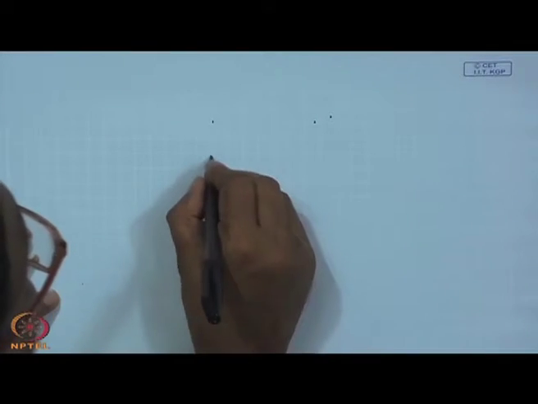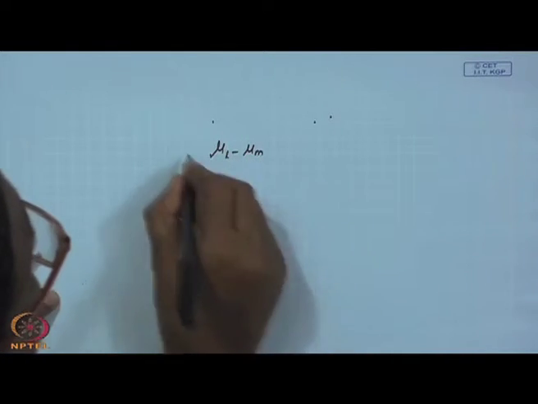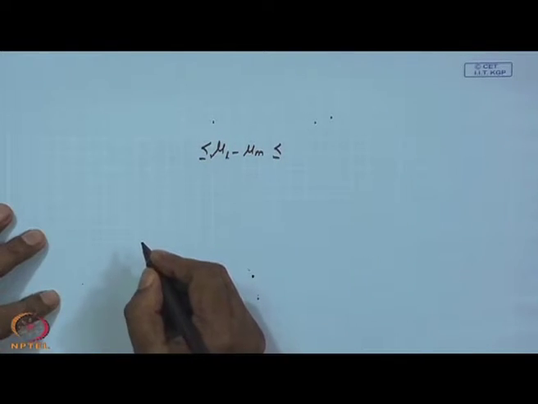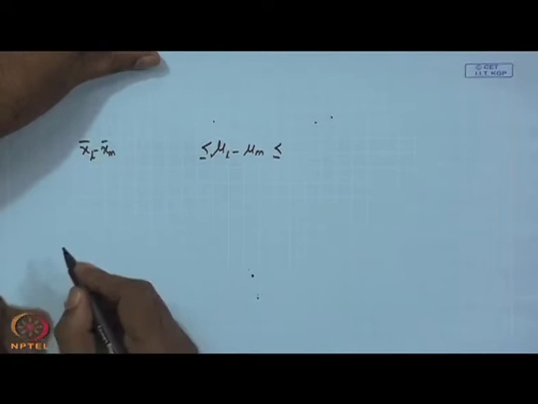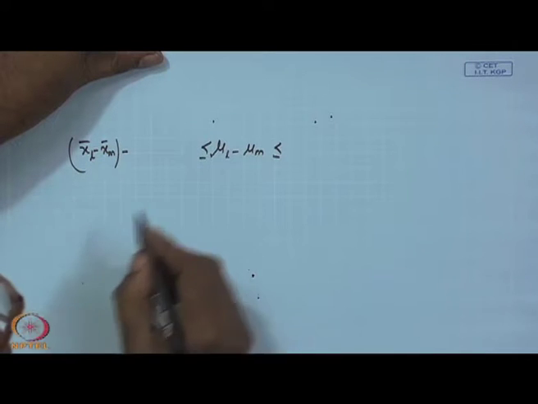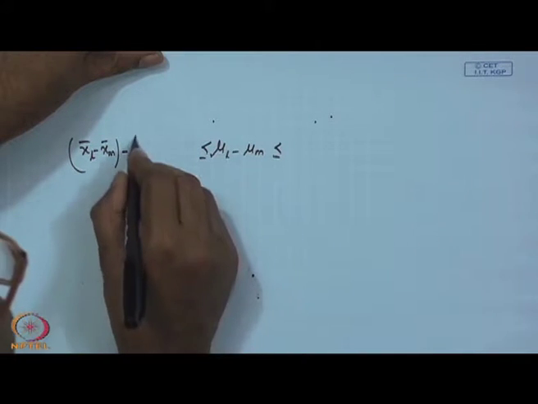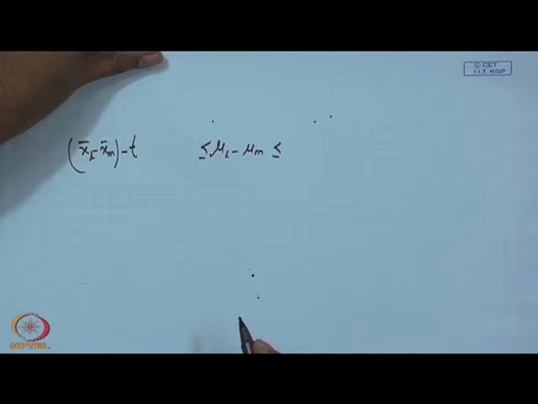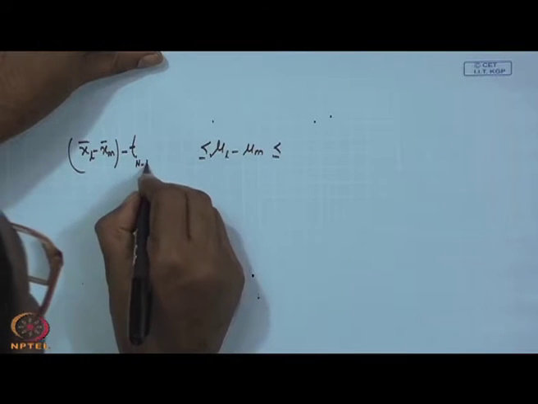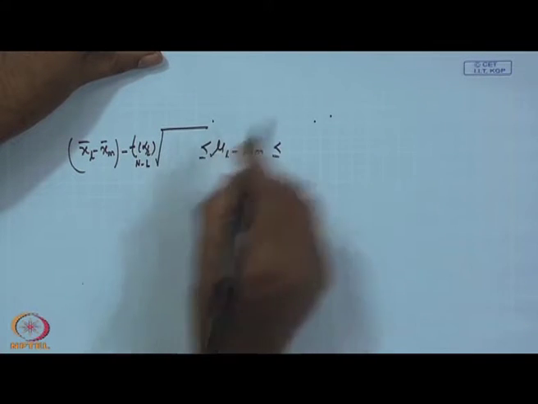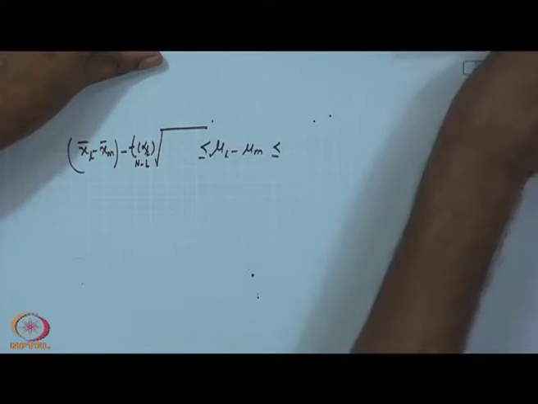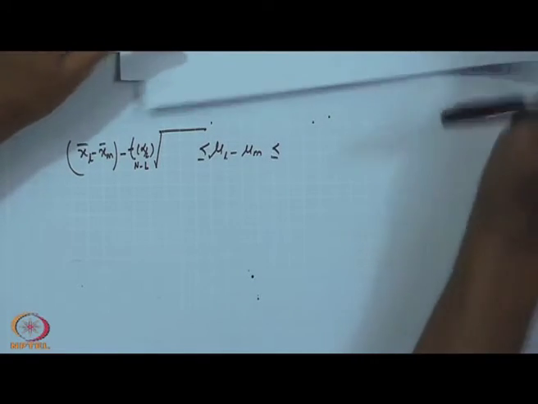Now, if you want to find out the interval for mu L minus mu M, then you must write down the first part, then minus plus, we again consider the same t test. So, we will consider t with n minus L degrees of freedom at alpha by 2, only thing change is instead of MSE by n it will be 2 MSE by n.